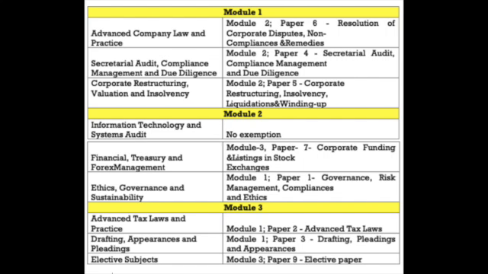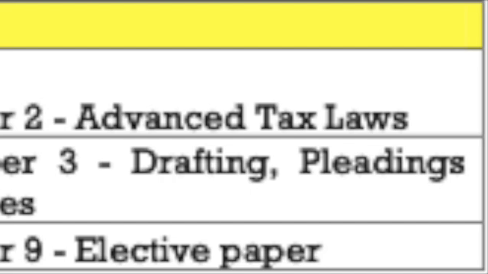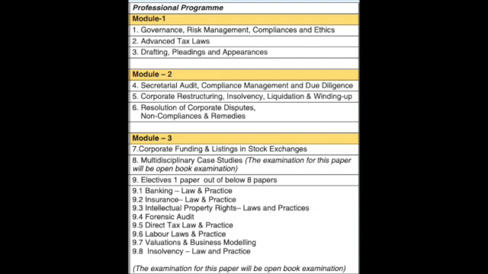Now let's talk about those who have cleared their module 3 in the old syllabus. Guys, you have to write 6 papers, but the problem here is you have to appear for all 3 modules, that is 1, 2, 3 of the new syllabus. In module 1 you have only one paper, that is ethics, and in module 2 you have to write all 3 papers. And in module 3 you will be exempted from the open book elective paper, and the rest will still be there, that is corporate funding and listing and the multidisciplinary case study.